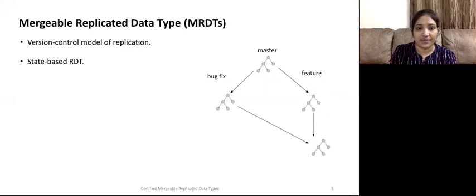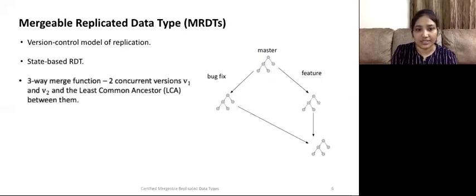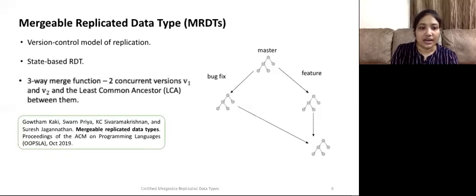MRDT is a kind of state-based CRDT in which replicas send their full local states to other replicas where the states are merged by a function. The merge logic depends on the data type. In MRDTs, there is a three-way merge function that merges the states of two concurrent versions and the least common ancestor between them. The idea comes from the paper Mergeable Replicated Data Types.